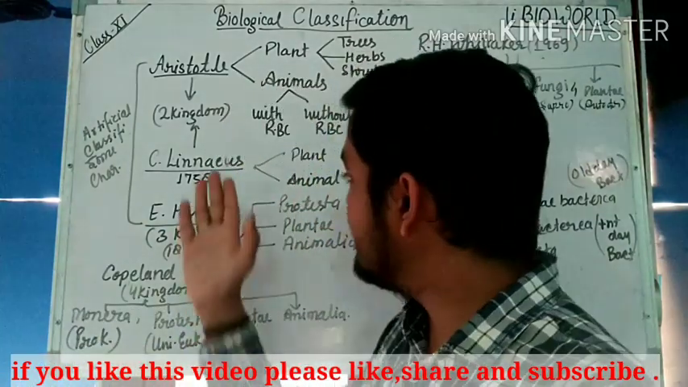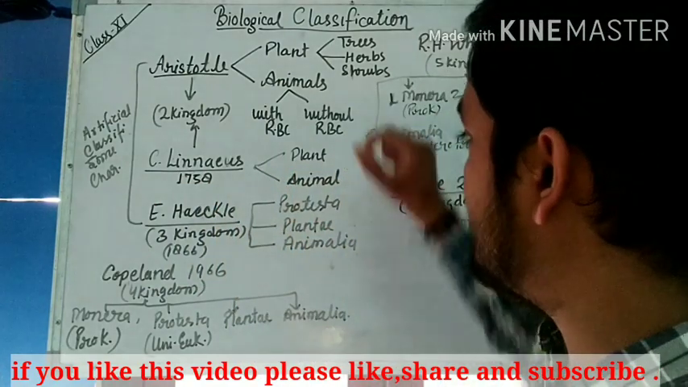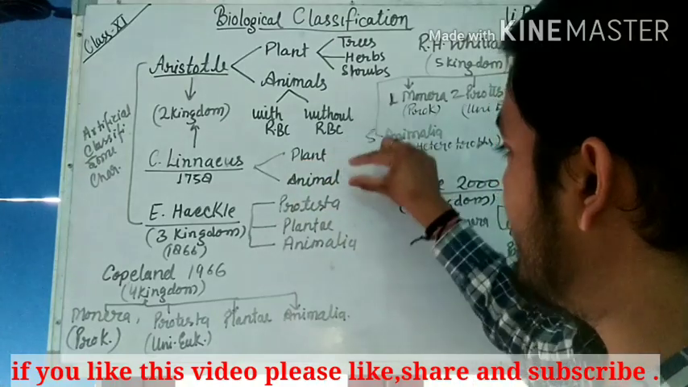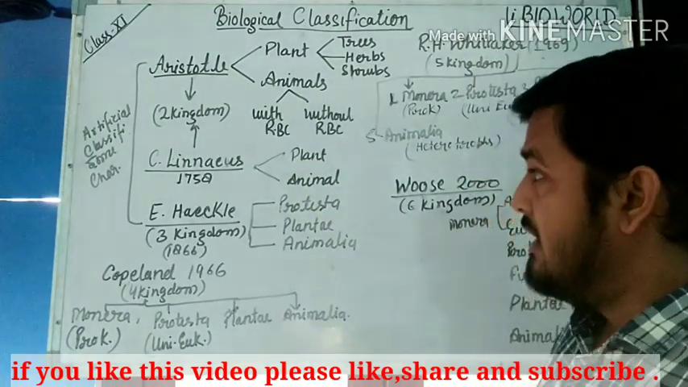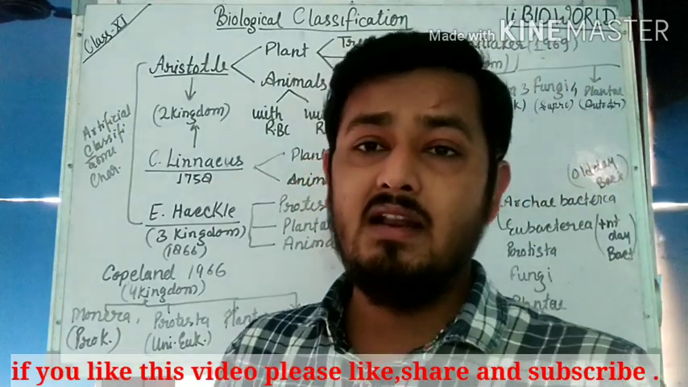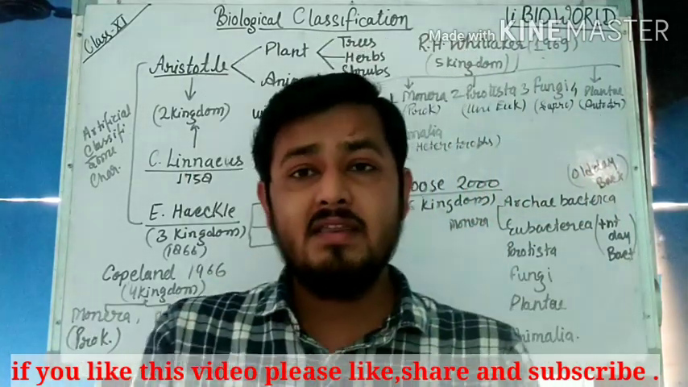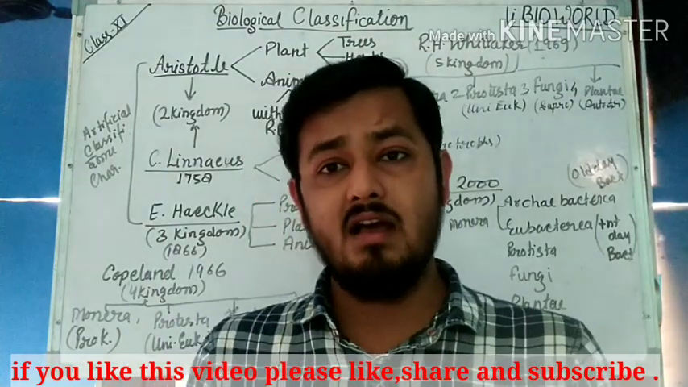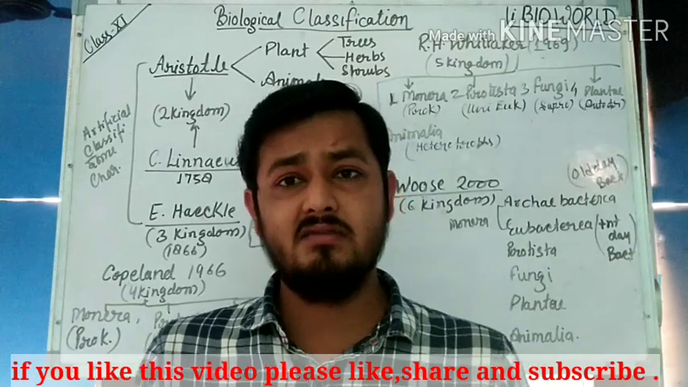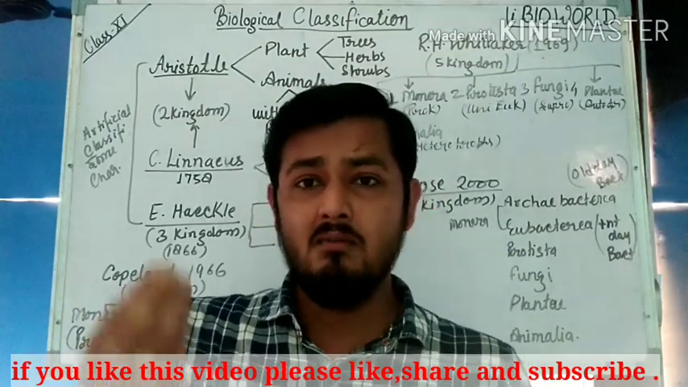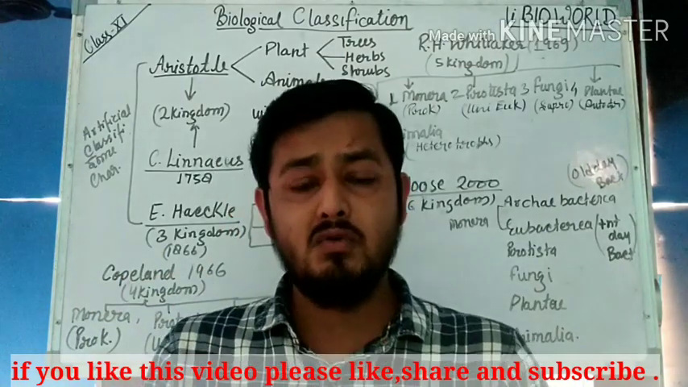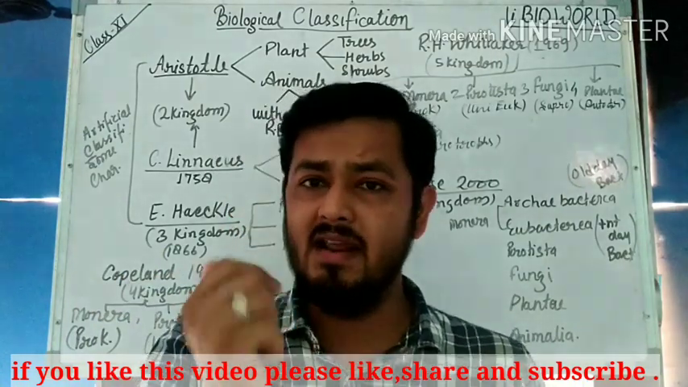Later on Linnaeus also introduced a two kingdom classification in 1758, plant and animal kingdom. These classifications are artificial classifications because they take only some visible characters, not whole characters, not natural characters, and classify organisms into two groups, plant and animal.